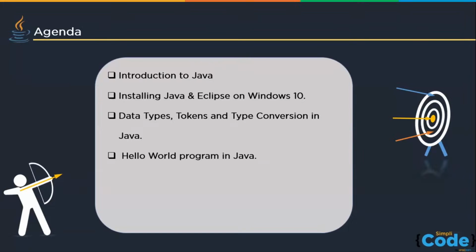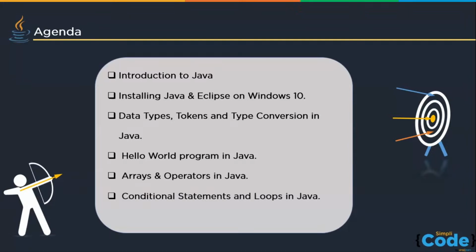Moving ahead, we'll cover topics like arrays and operators in Java. We'll then cover topics like conditional statements in Java and loops in Java. We'll go through all the different types of loops present in Java. Finally, we'll end this video by going through a mini project wherein we'll create a calculator with all that we have learned. I hope you guys are ready to learn something new. So without any further delay, let's get started.